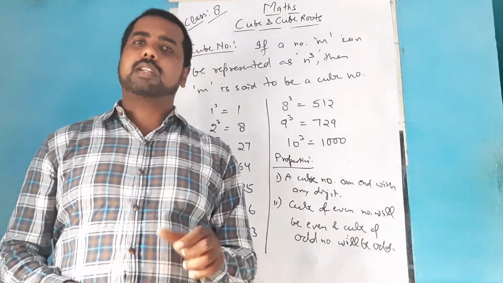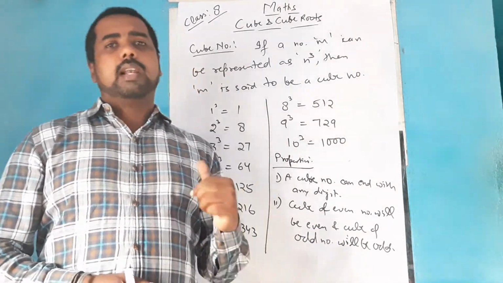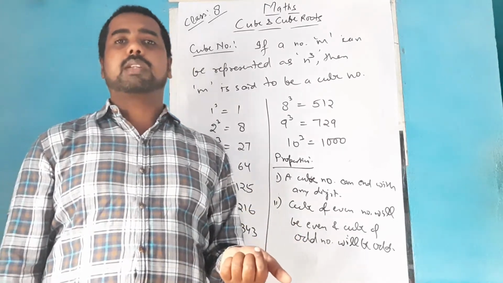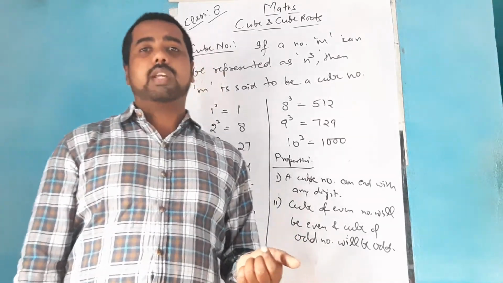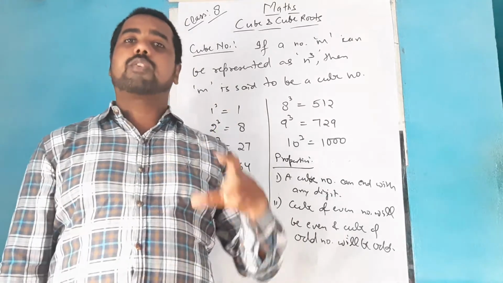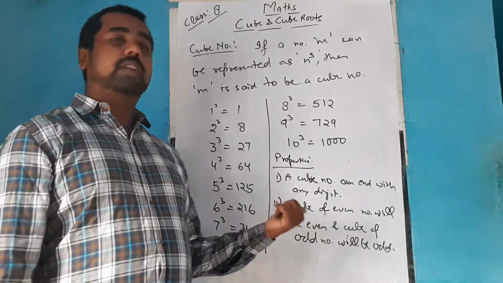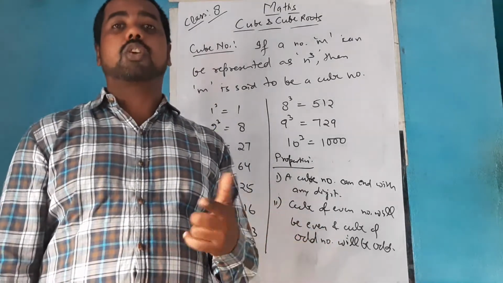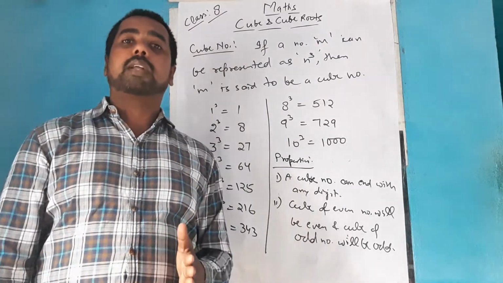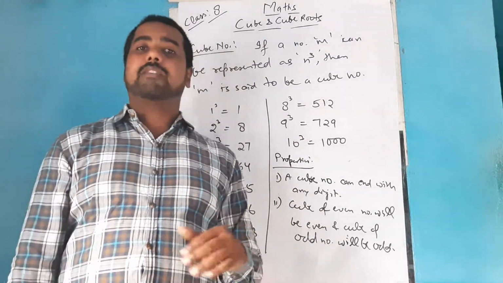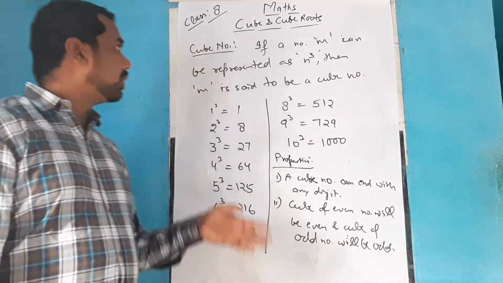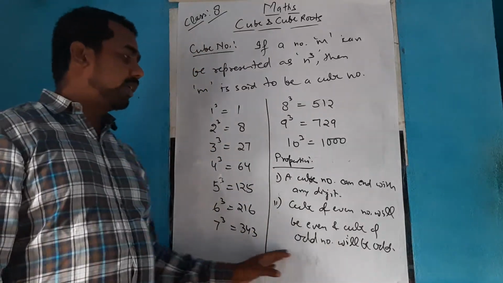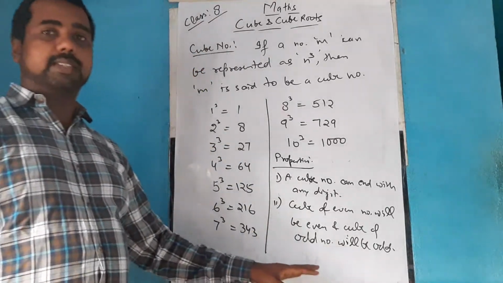The prime factorization method is quite similar to that for square numbers. In the prime factorization method of finding the square root of a given number, we used to make pairs of 2 digits. Now when you need to find the prime factorization of a cube number, you have to make groups of 3 digits. In that way you can get a perfect cube. So this is the important part before we start the exercise.